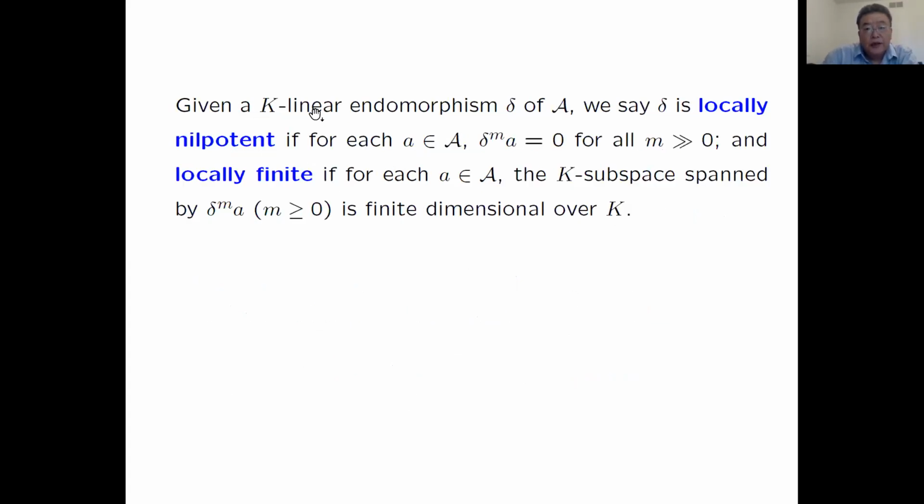Given a K-linear endomorphism delta of A, we say delta is locally nilpotent if for each a in the algebra, delta to the m applied to a will be 0 when m is large enough. This is the so-called locally nilpotent. And locally finite if for each a in the algebra, the K-subspace spanned by delta to the m of a is finite dimensional over K.